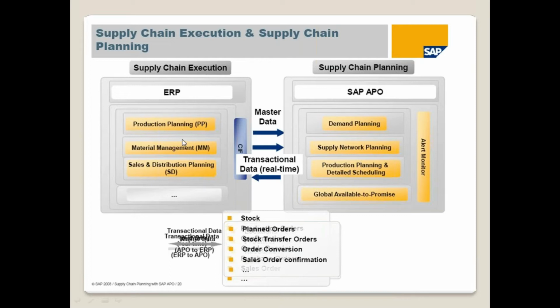So what we are going to do is take the input, nothing but the master data and the transaction data, from ECC to APO. We will do the planning here and we will send the planning results back to them. According to that, they will plan how much they need to procure, when and where they need to procure, how much they need to manufacture, when to start manufacturing, what machines are required, etc. Then once they have done the manufacturing, how much stock we need to keep in the DCs, how many trucks are required. Everything we will plan here and tell them, so that they will do the execution accordingly.